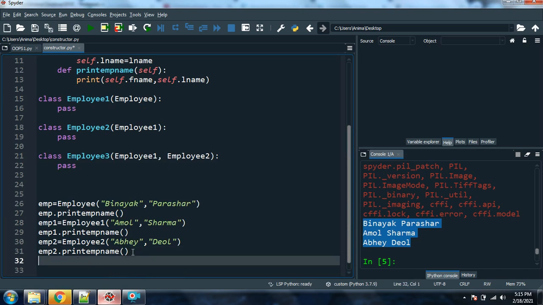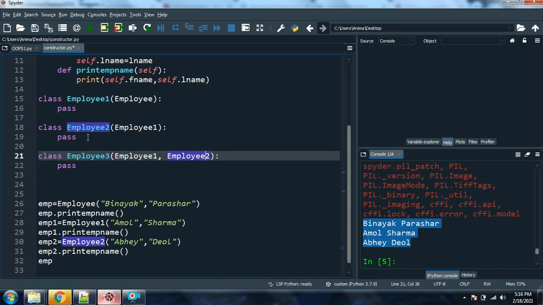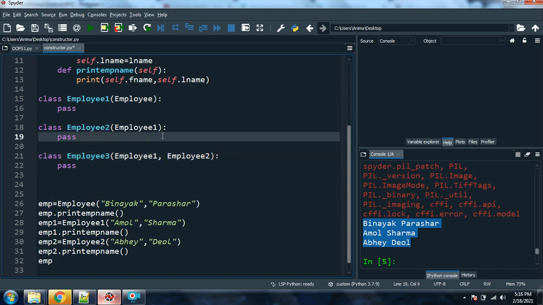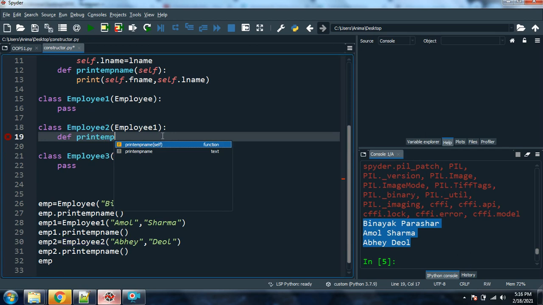Now, as soon as I type one more variable, say suppose emp, I'm taking Employee 1 and Employee 2. In Employee 2 I'm just creating a method, say suppose def print emp salary.